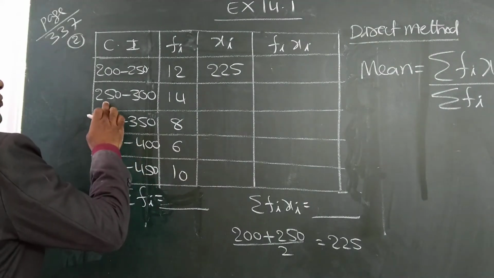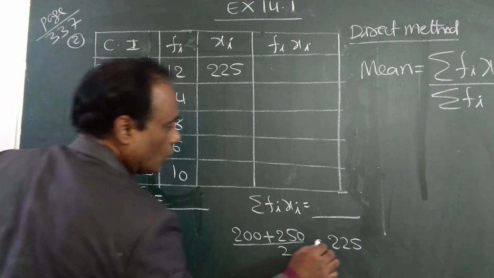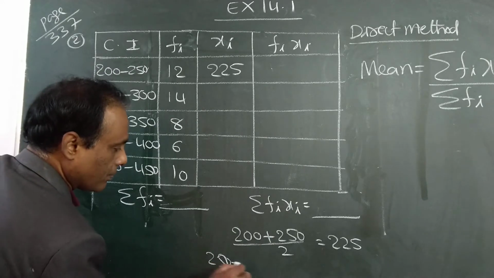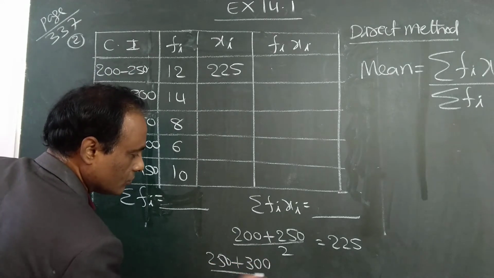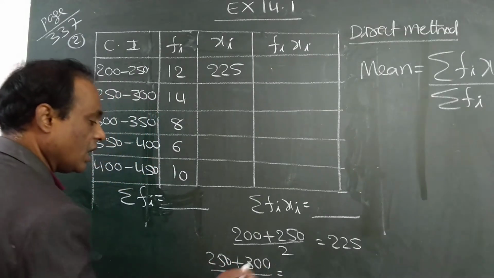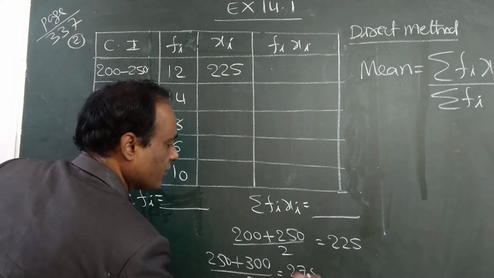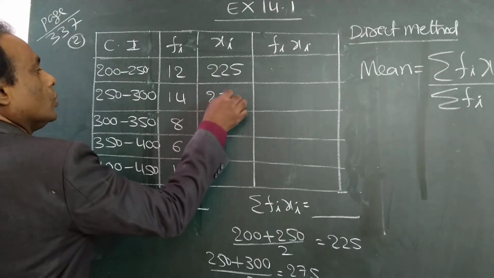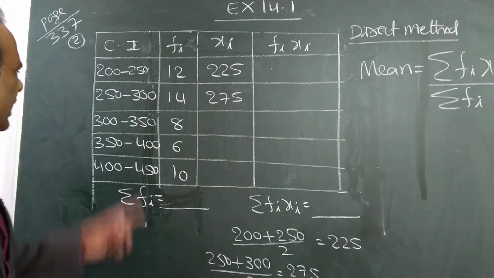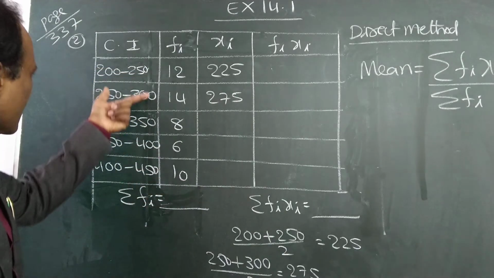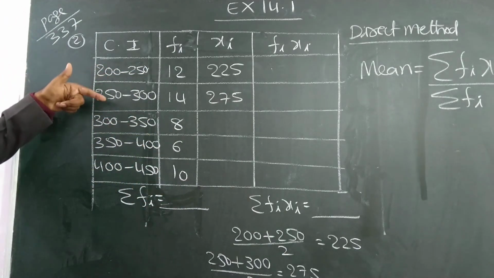Next, 250 plus 300 by 2. Do it. 550 by 2 is 275. See, we need not do everything because if the class intervals are the same, the difference is 50 each time.